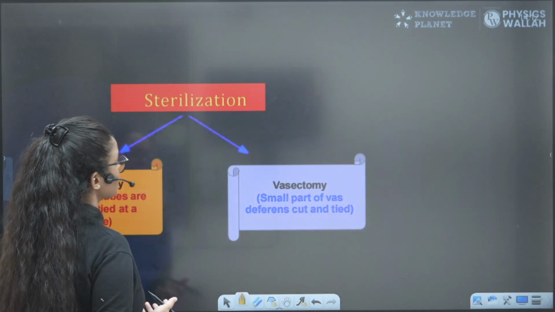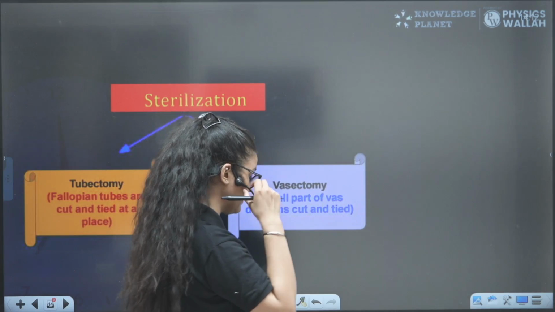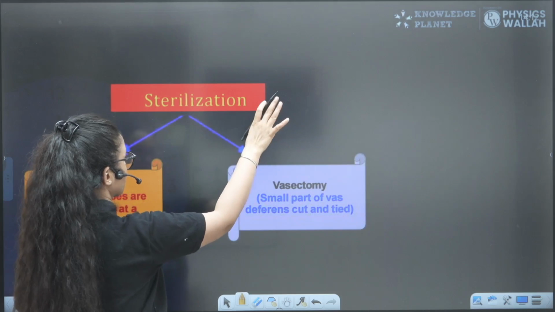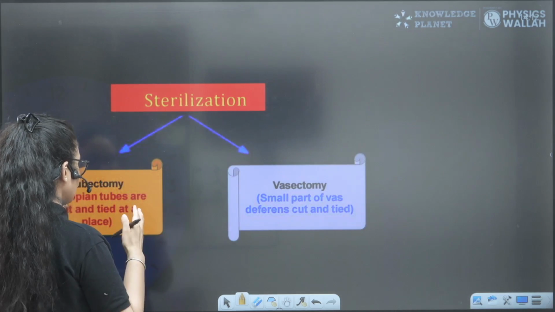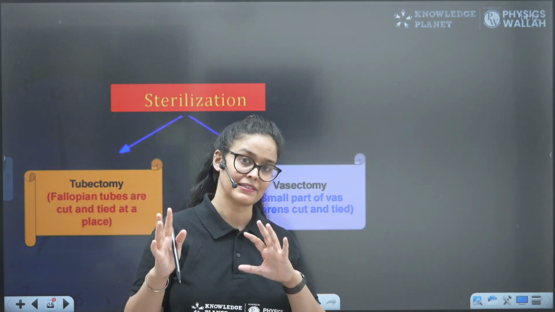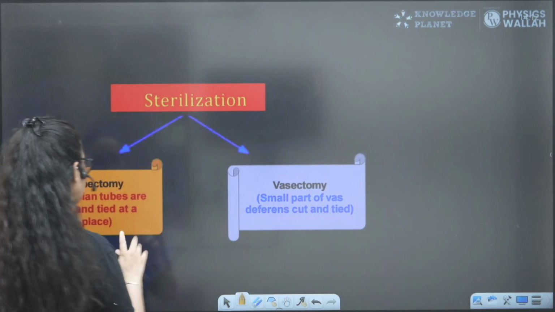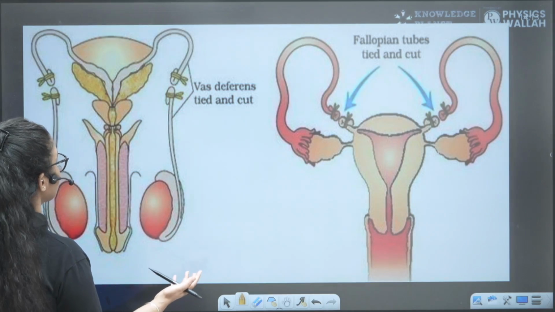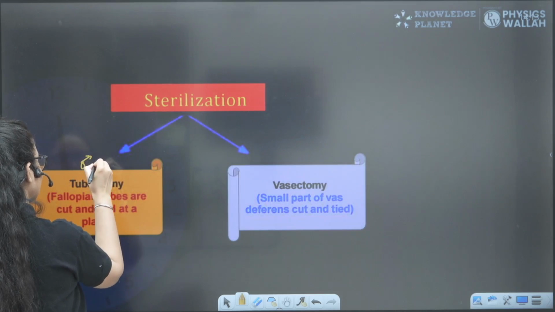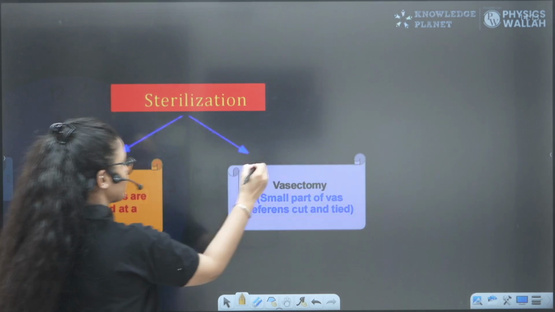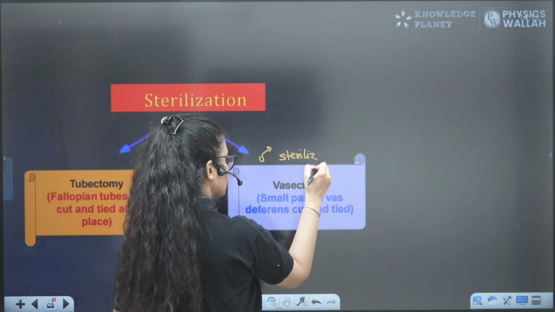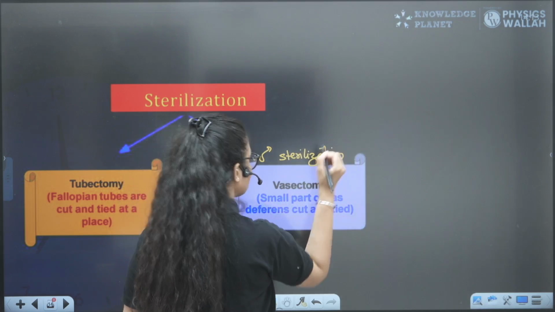Now we are going towards sterilization. Sterilization means a permanent method. Here, in the male and the female, some part is cut and tied, and we are preventing the sperm or gamete transfer in the female or male reproductive tract. Let's see the diagram. Vasectomy is male sterilization, which means this male will not be able to transfer the sperm.